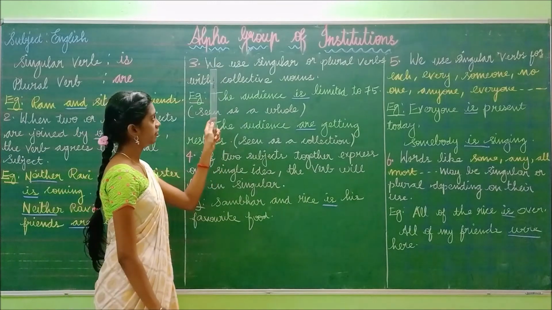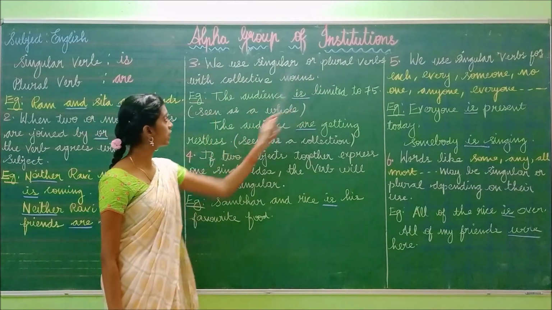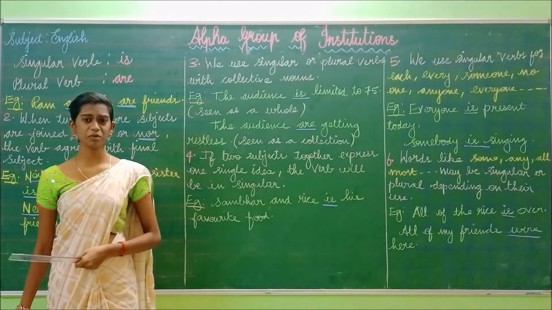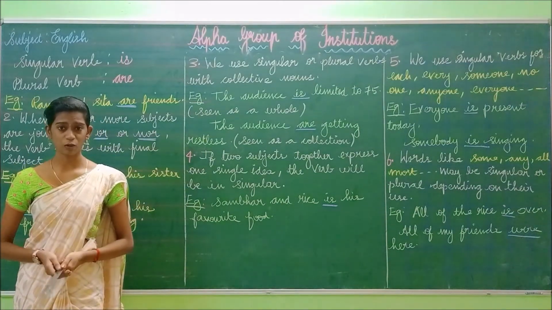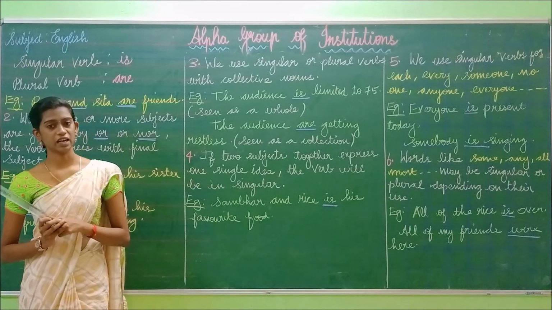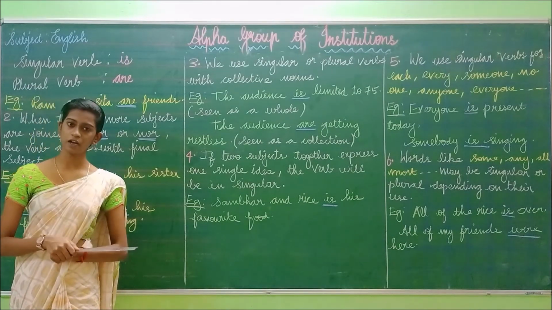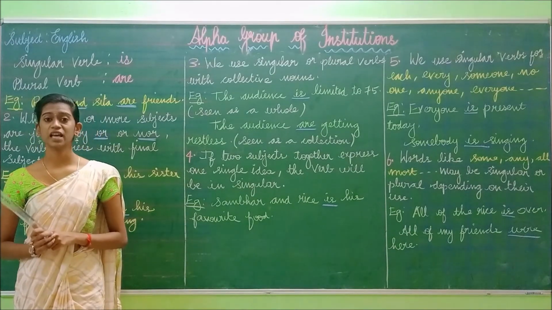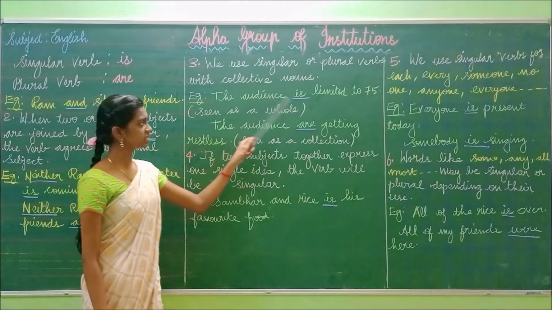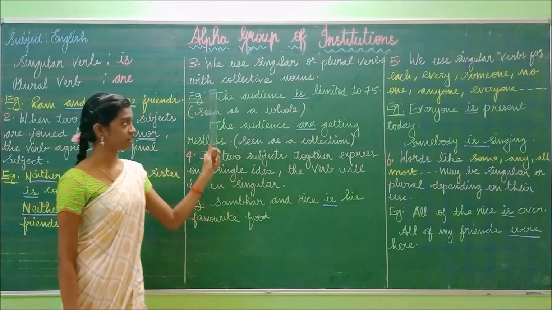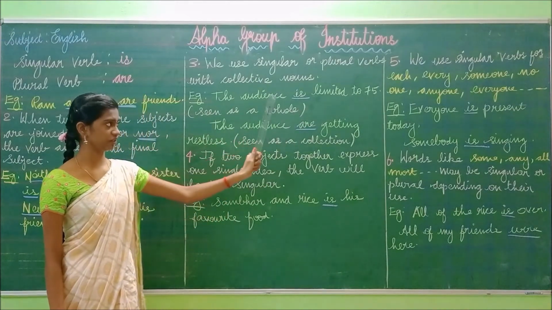In the third one, we use singular or plural verbs with collective nouns. So what is meant by collective nouns? We are able to count the numbers. If it is a collective noun, we can use either a singular or a plural verb. Look at the example: the audience is limited to 75.